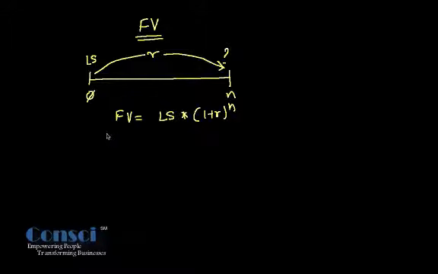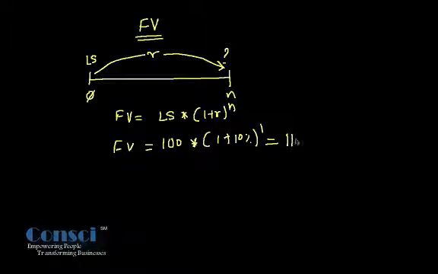Now let us take an example. Let us say that we invested 100 rupees for 1 year, at a 10% interest rate. So the equation for future value becomes FV is equal to 100 into (1 plus R) raised to power 1. So the value becomes 110. Now let us say we invested this 110 once again for one more year. So this is the first year and this is the second year.